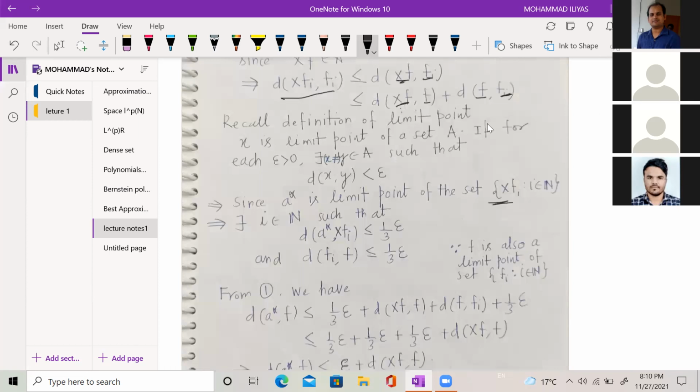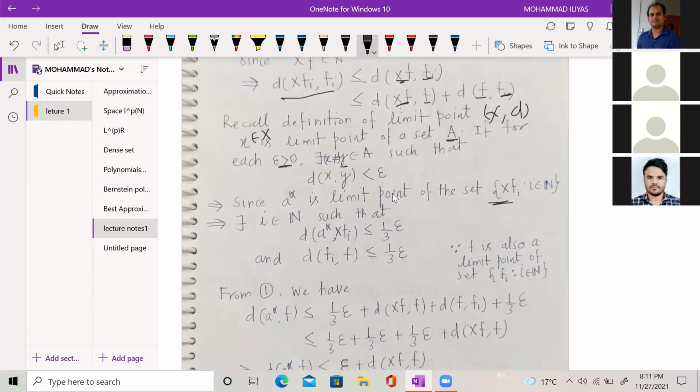Recall this definition: suppose H is a subset of X, and given x belonging to X, x is a limit point of this set A if for each epsilon positive, there exists a point Y in A which is different from X, such that the distance between X and Y is less than epsilon.